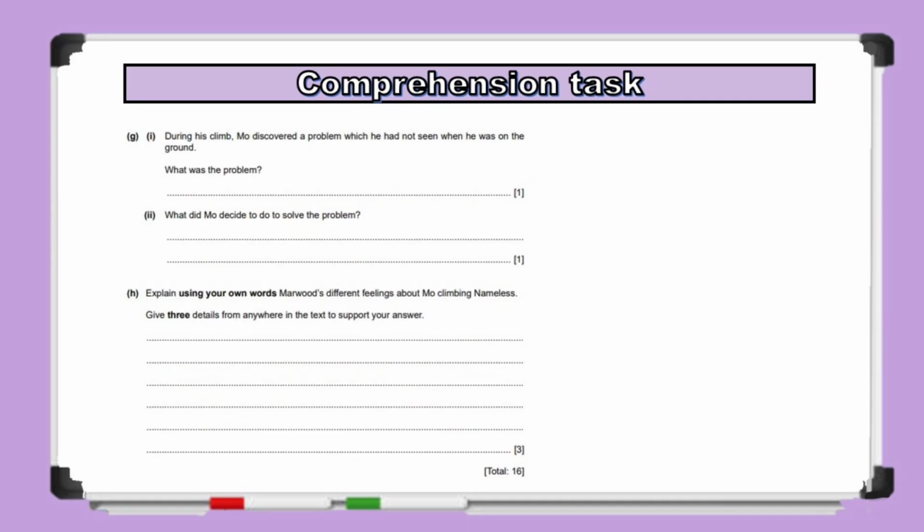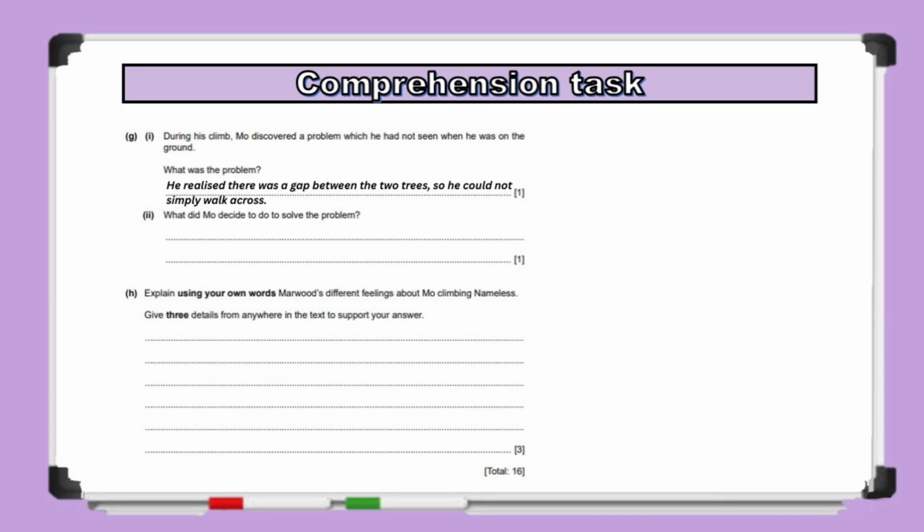Now, the first part of G asks, during his climb, Mo discovered a problem which he had not seen when he was on the ground. What was the problem? This is another explicit question. Read the relevant lines carefully and identify the obstacle that Mo discovers. The answer is, he realized there was a gap between the two trees, so he could not simply walk across.